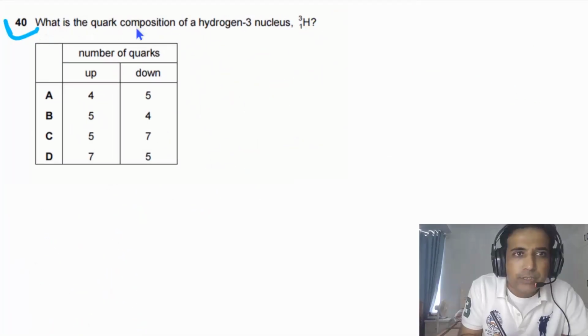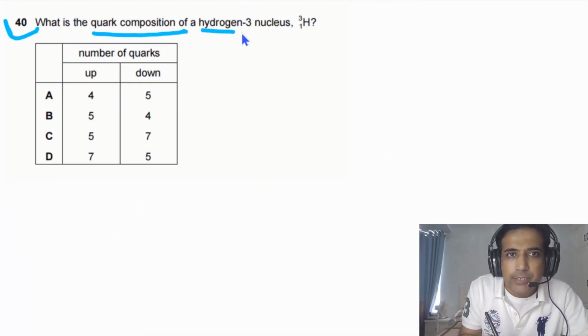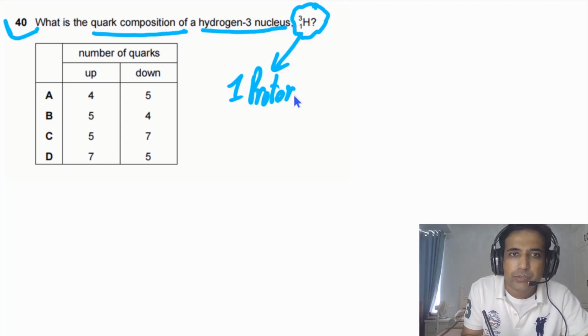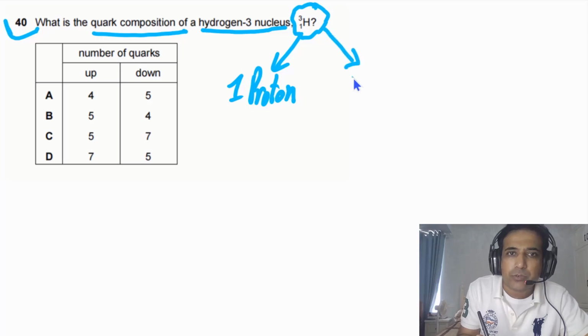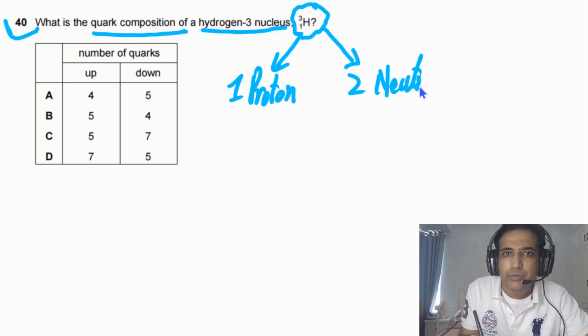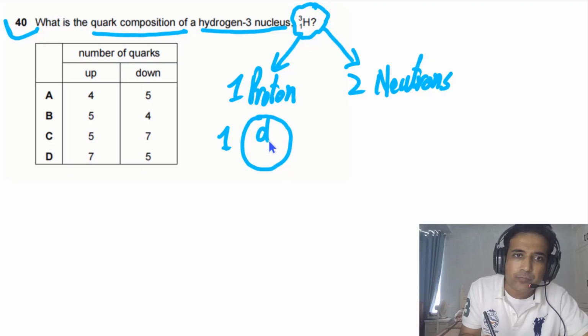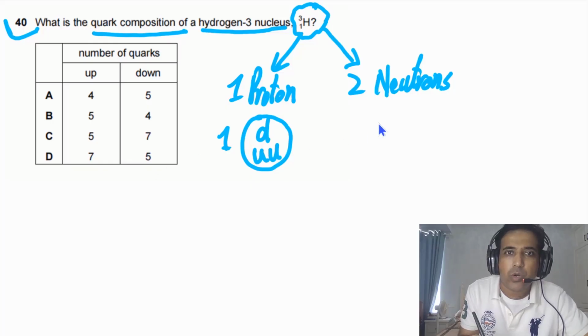Question 40 says, what is the quark composition of a hydrogen 3 nucleus? So this is our nucleus. This nucleus consists of one proton and two neutrons. One proton has two up quarks and one down quark. So it has two up quarks and one down quark.